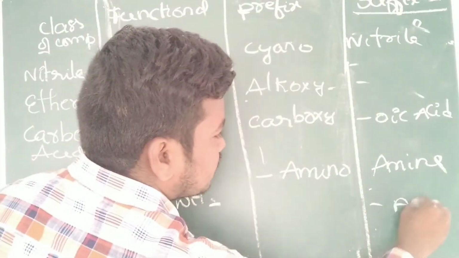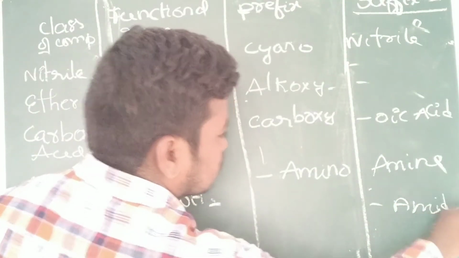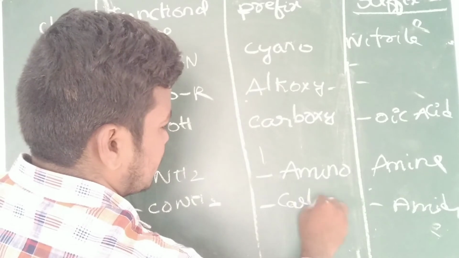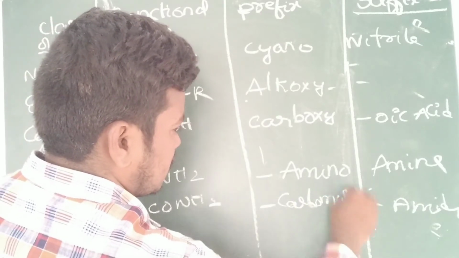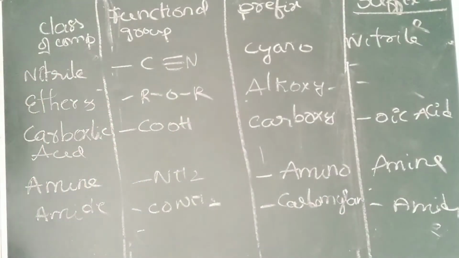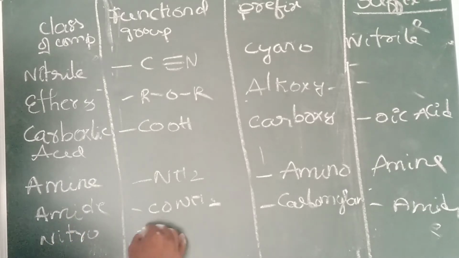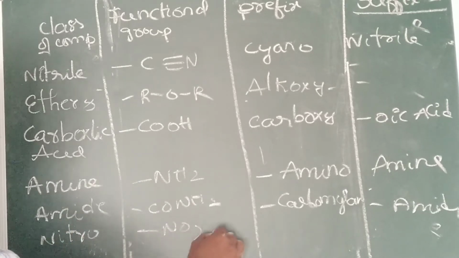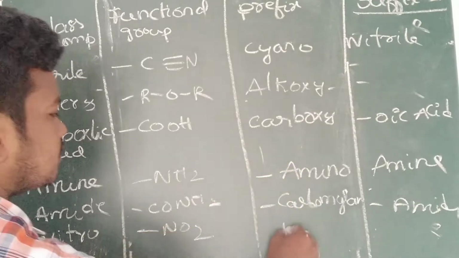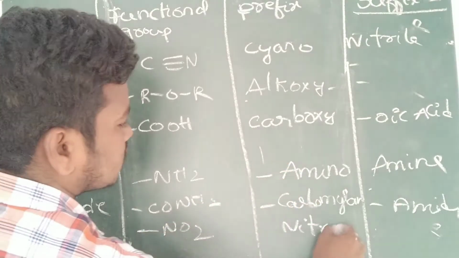Here amide, and carbamoyl. In the NCERT they have given this table. Then nitro, NO2. The same nitro you can use. This comes under the prefix.